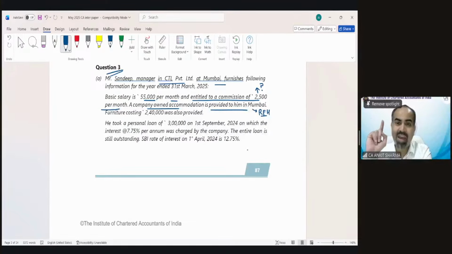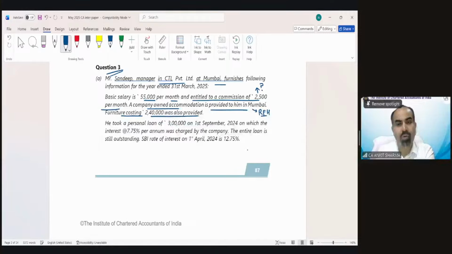But DA we have to consider only if it is as per retirement benefits. So in case of DA, that restriction is there, not in case of commission. So all kinds of commission, bonus, anything monetary, we need to include it for the purpose of calculation of rent-free house. Okay, furniture was also provided.